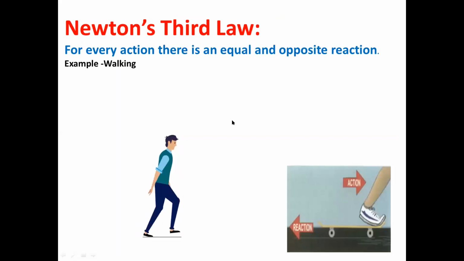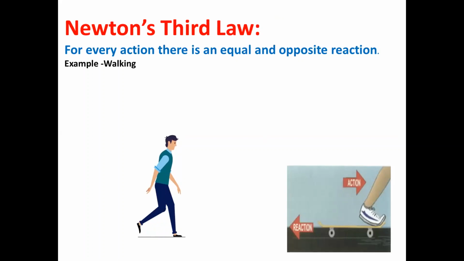Newton's third law of motion: for every action, there is an equal and opposite reaction. You are walking daily everywhere, you are going everywhere. So what are you doing in this case? You are putting your foot on the ground and you are applying a force on the ground. In return, the ground is also applying force to your foot. So the ground is pushing you to move forward. It is a reaction. You are pushing the foot to move backward. It is an action. With the help of Newton's third law of motion, you are able to walk on the ground.